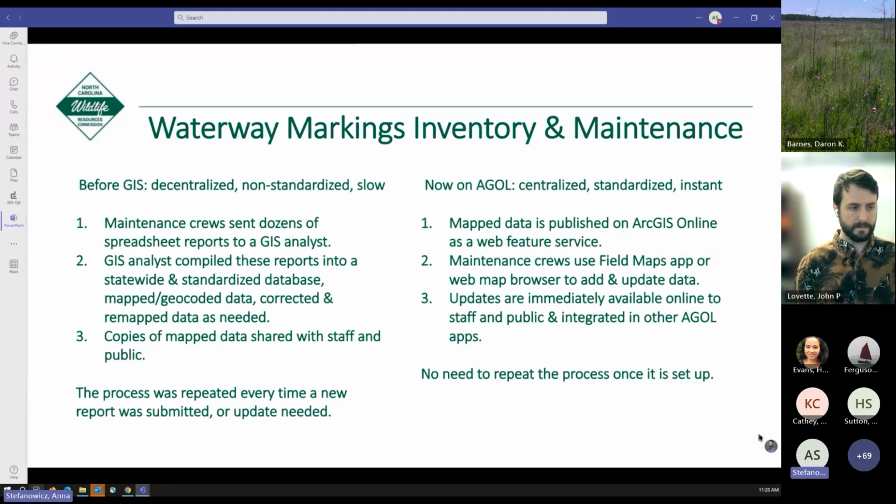Then the mapped data or copies of the mapped data were shared with staff and public. So this process, or parts of it, had to be repeated every time a new report was submitted or an update was needed. This process was slow and intensive in terms of data entry and updates. It was decentralized and non-standardized. Crews were collecting data in various formats.